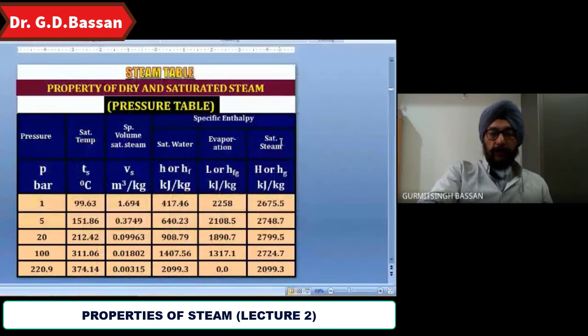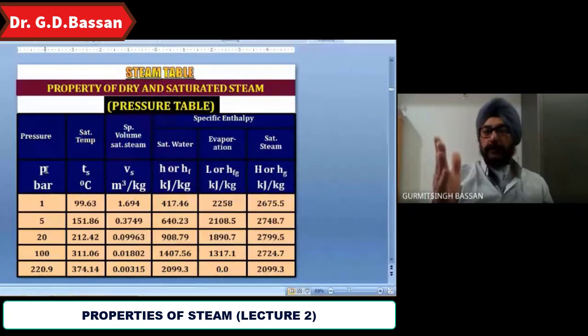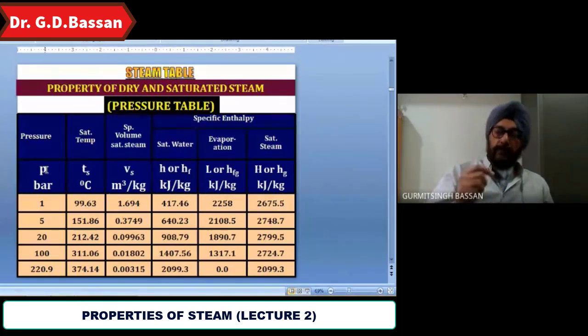So this you have learned. Steam table also you have learned. The first column is the pressure, second is saturation temperature, third is specific enthalpy of saturated water. Then the fifth one is specific enthalpy of evaporation, and the sixth one is specific enthalpy of saturated steam. Okay, there are six columns.